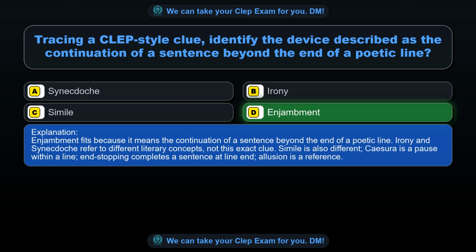Irony and synecdoche refer to different literary concepts, not this exact clue. Simile is also different. Caesura is a pause within a line, end stopping completes a sentence at line end, allusion is a reference.